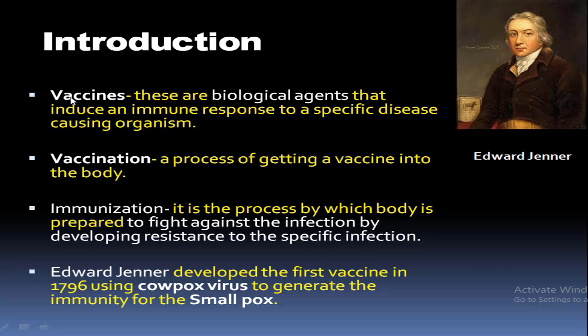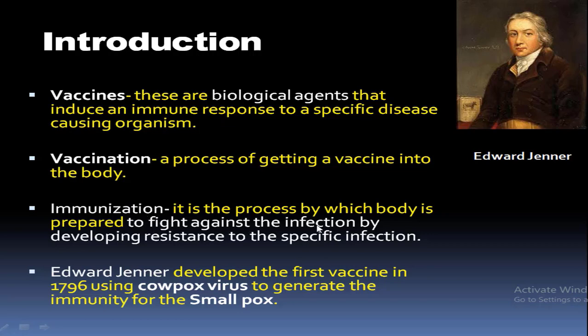So let's start with the first terminology, the vaccine. Vaccines are the biological agents that induce an immune response, or that make the body produce antibodies for a specific disease-causing organism. Now the second is vaccination. Vaccination is the process of getting the vaccine into the body, while the vaccine is the biological agent used for vaccination. Immunization happens after this vaccination, where some changes happen to the immune system which make the body fight against the infection.